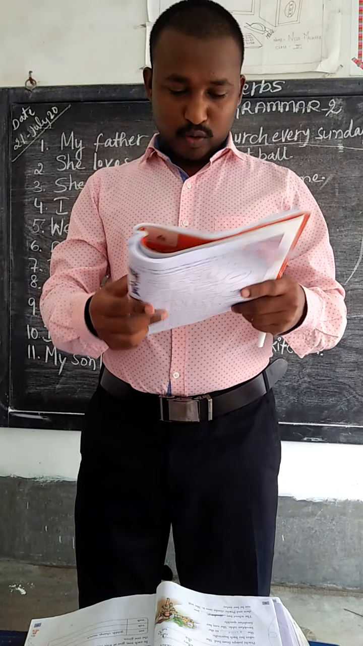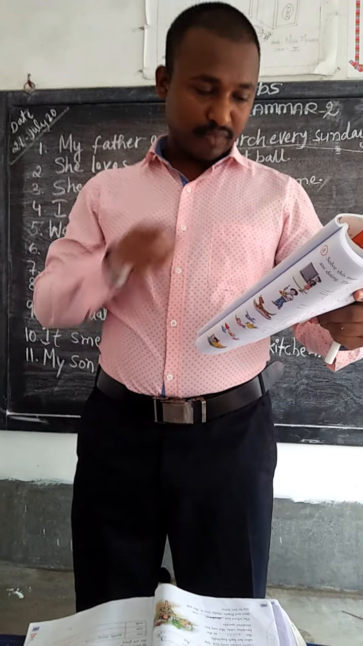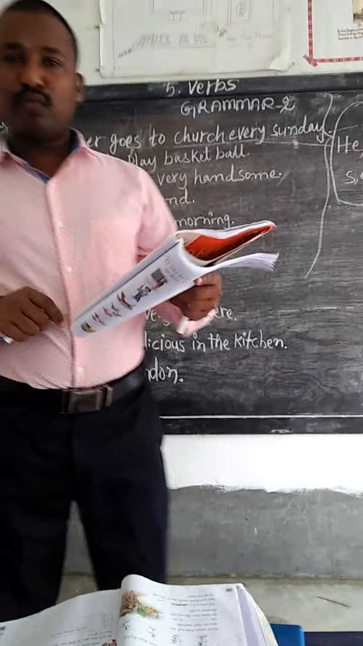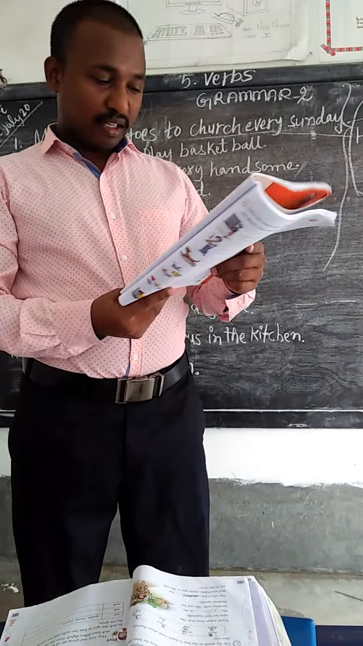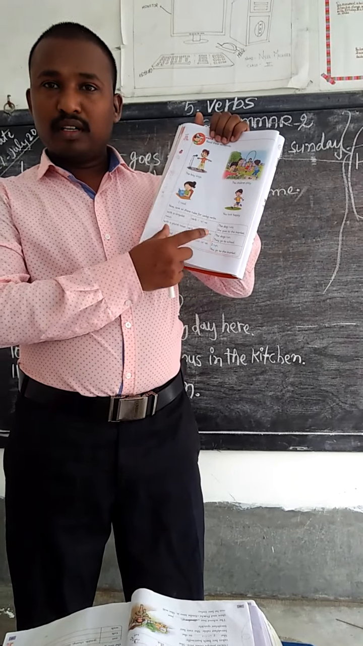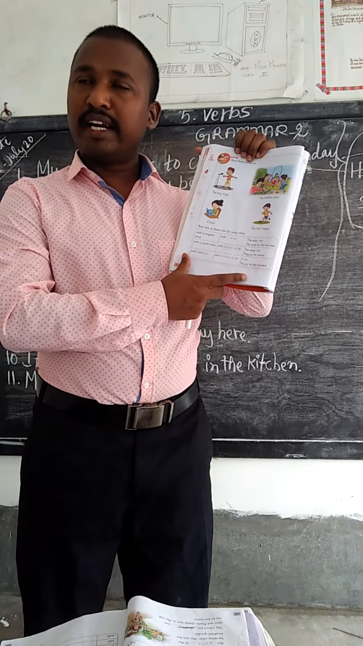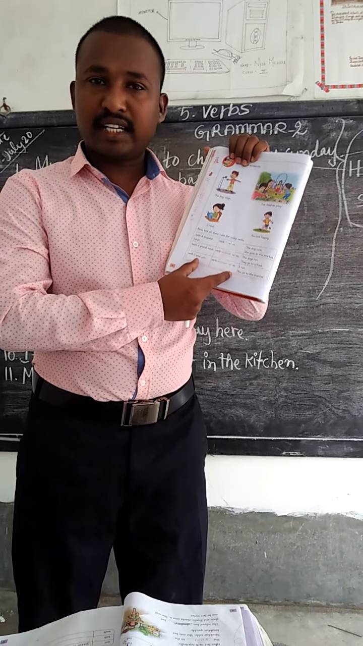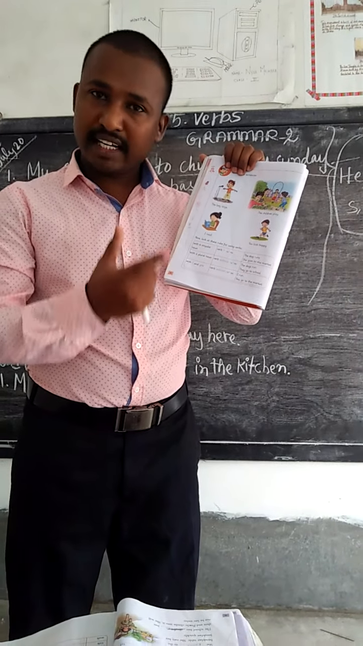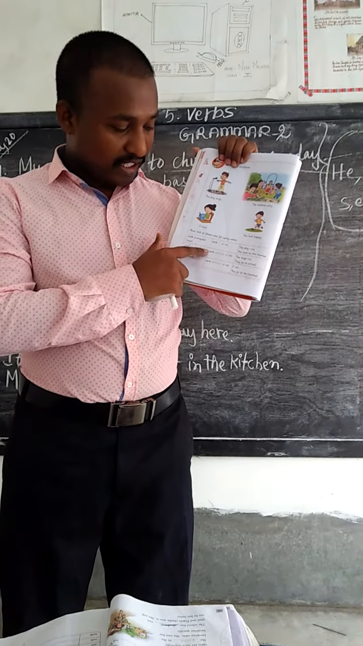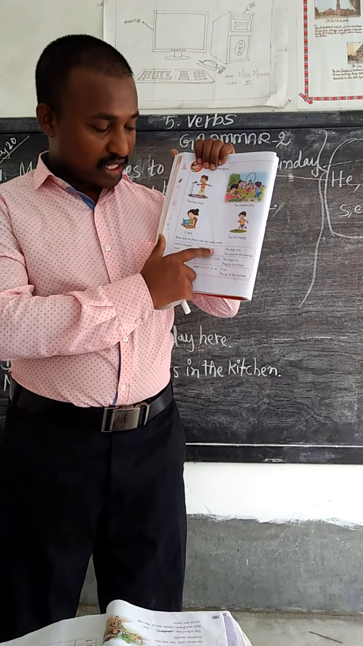So today we are going to learn something very important. If you take page number 42, then you will understand. You see this table? If you observe this table, it is in simple present tense. For example, with the singular noun, verb plus s or es.